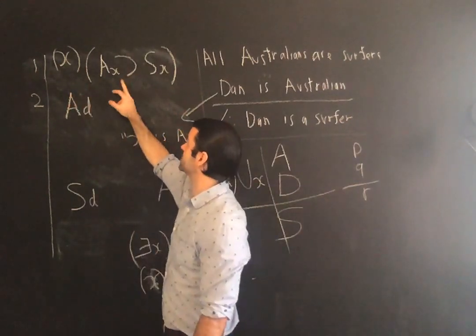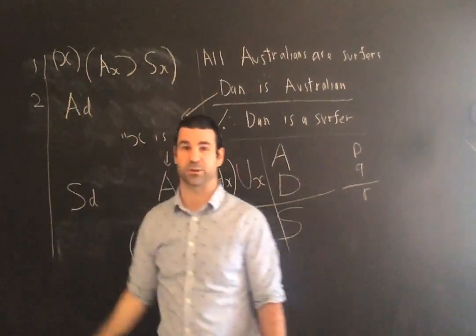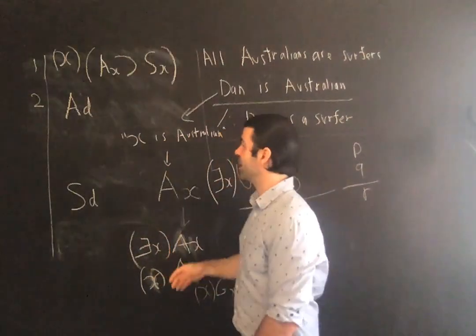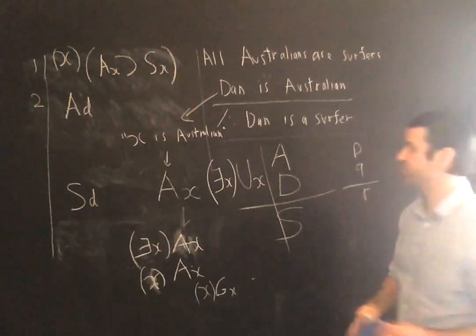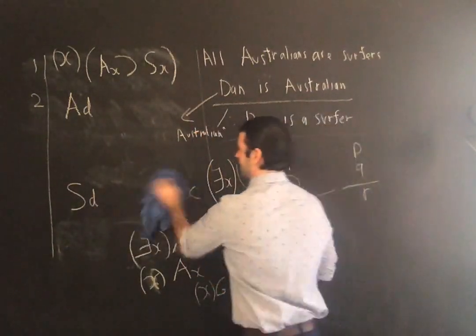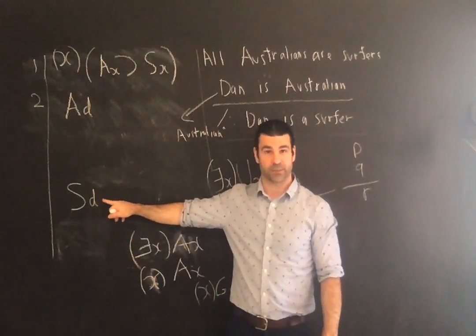For all x, if x is Australian, then x is a surfer. That's how you say all Australians are surfers. That's how you symbolize it. That is the correct logical form of it, according to this analysis. So that's our two premises. Now, what was the conclusion we wanted to prove? Dan is a surfer. So that gets symbolized, and you should understand this now, as Sd.